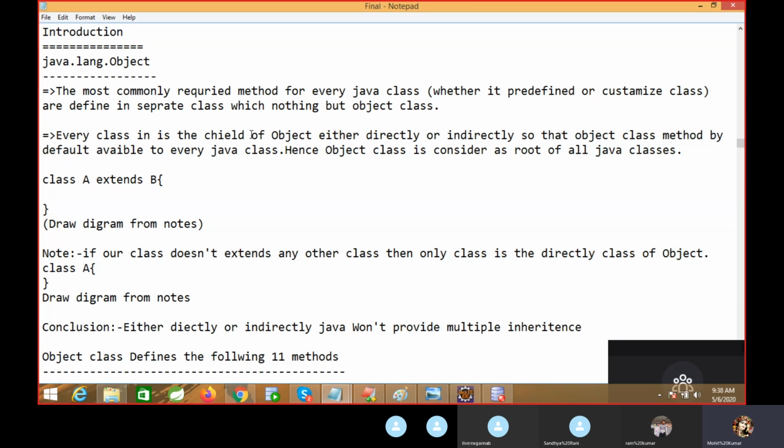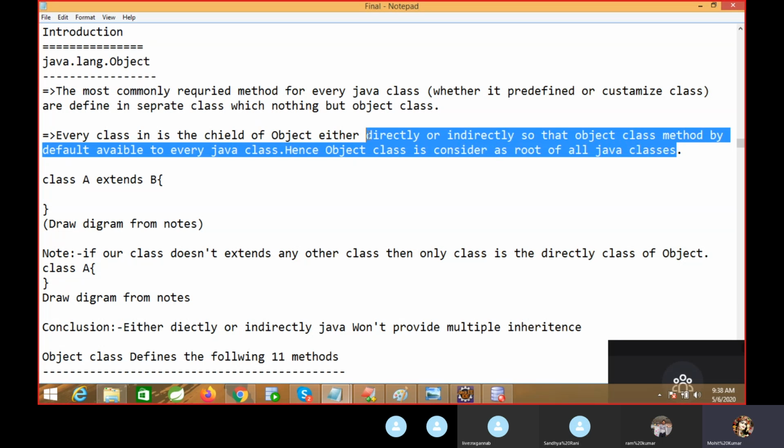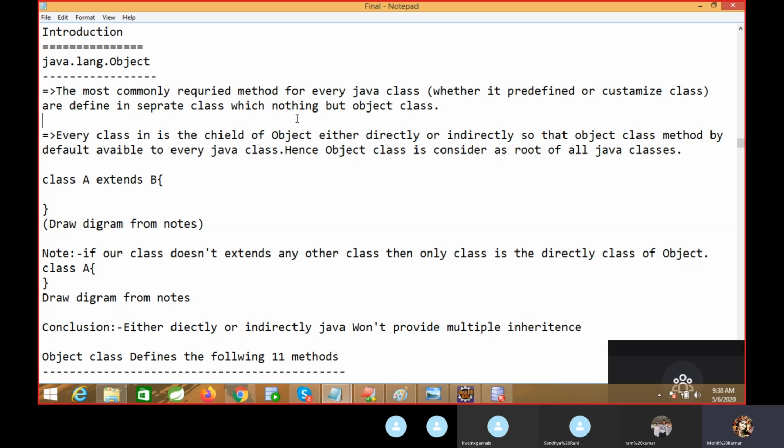Even if you create a single class or multiple user classes, the object class is already inherited. Got it, right?